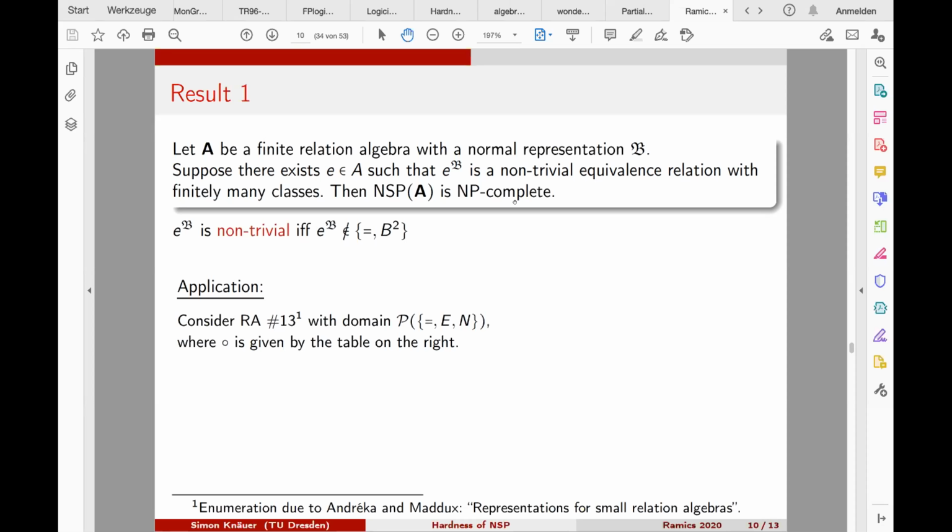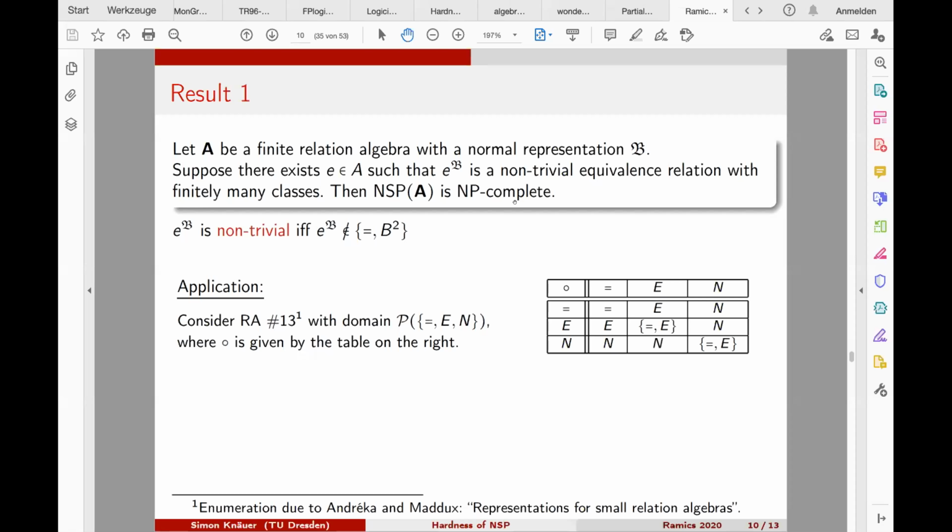For example, relation algebra number 13, where the enumeration is due to Andreka and Maddox, with domain again given with the atoms, so equality, E and N, and the multiplication in this table here.